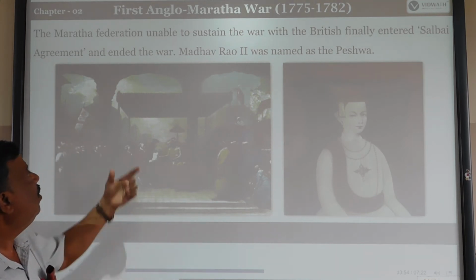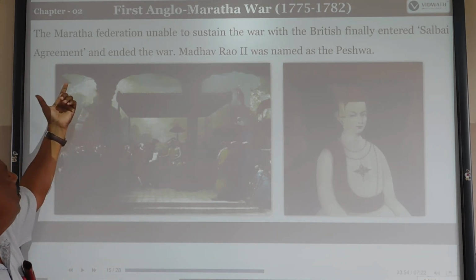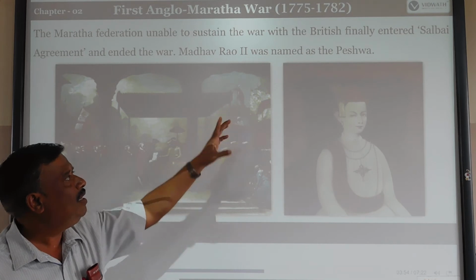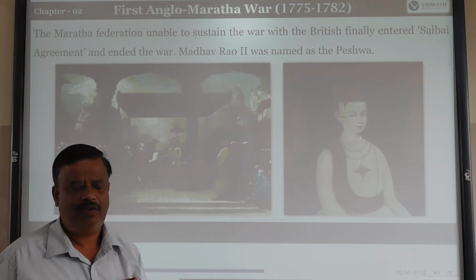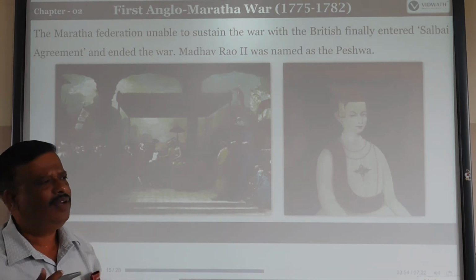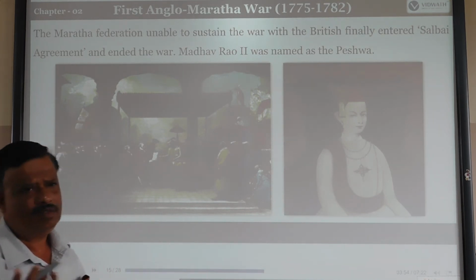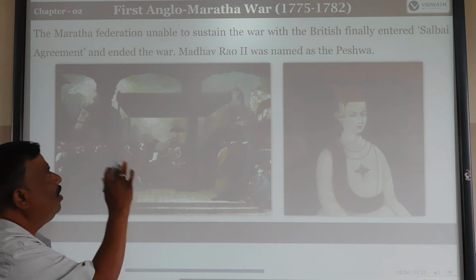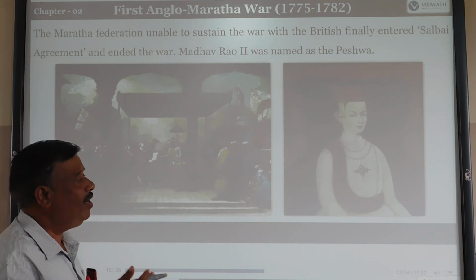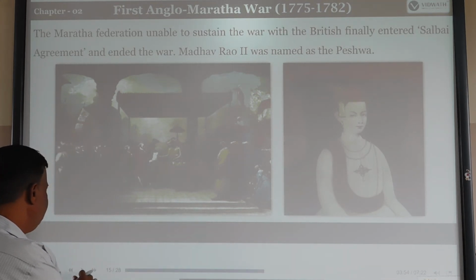According to that agreement, Madhavrao II was named the permanent Peshwa. He was already Peshwa, but after Allahabad was given to the British, the British also gave the opportunity to Madhavrao II to be named as Peshwa here.